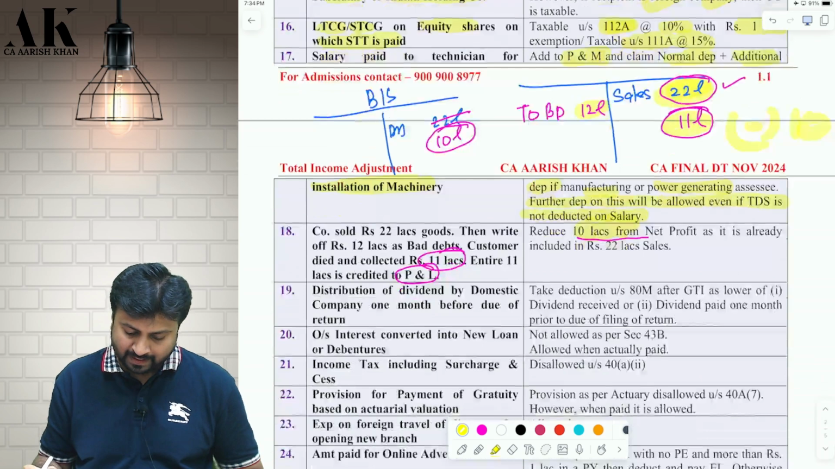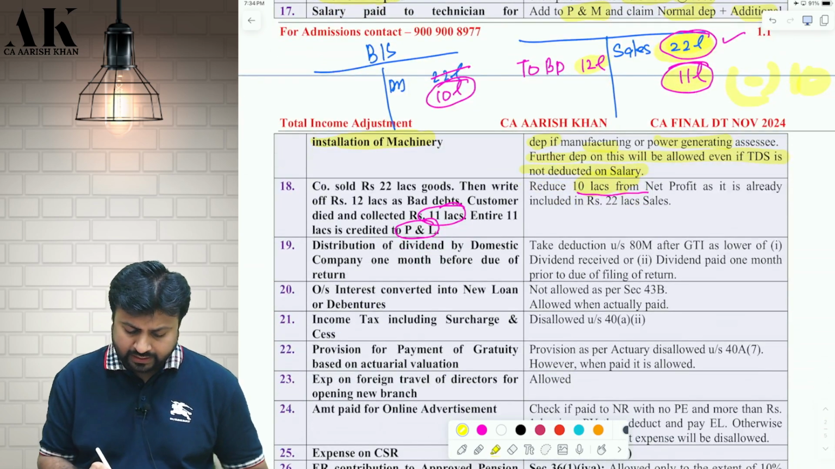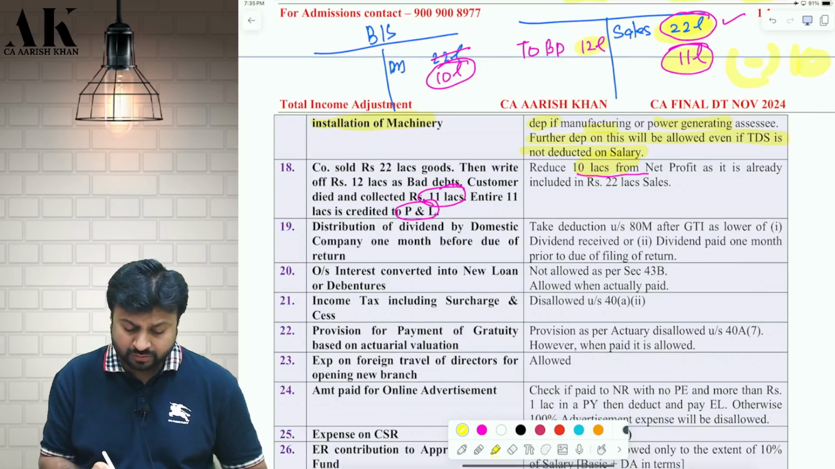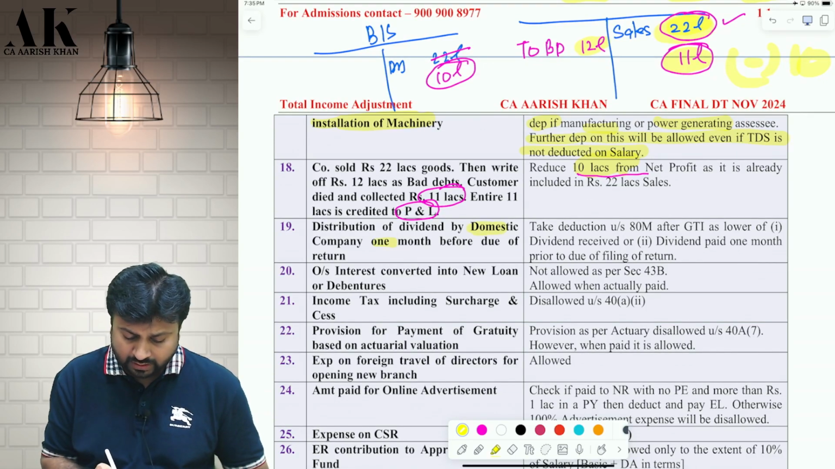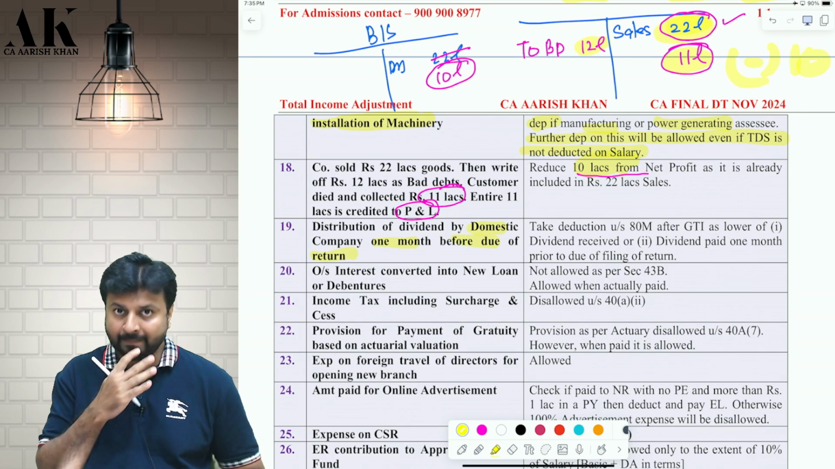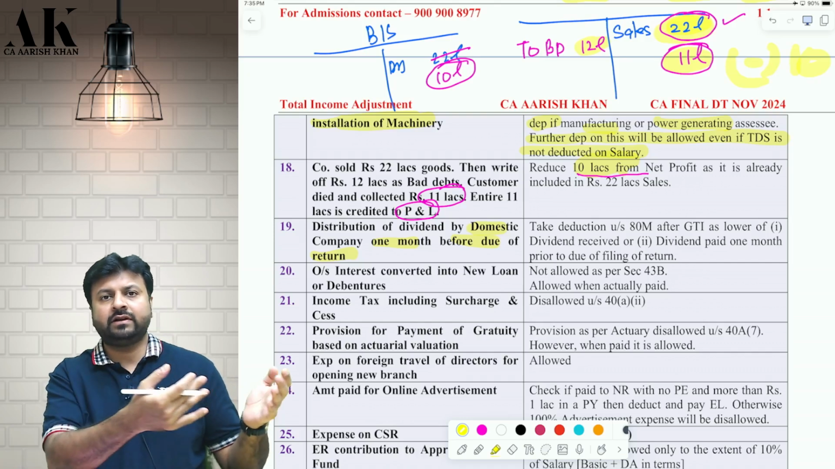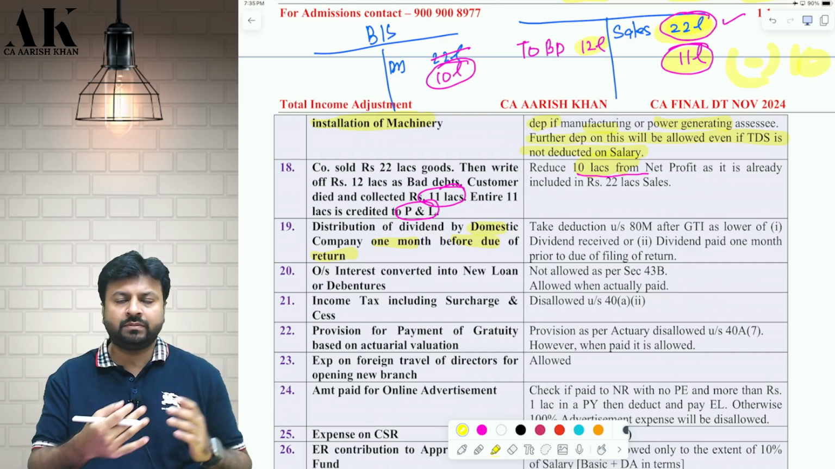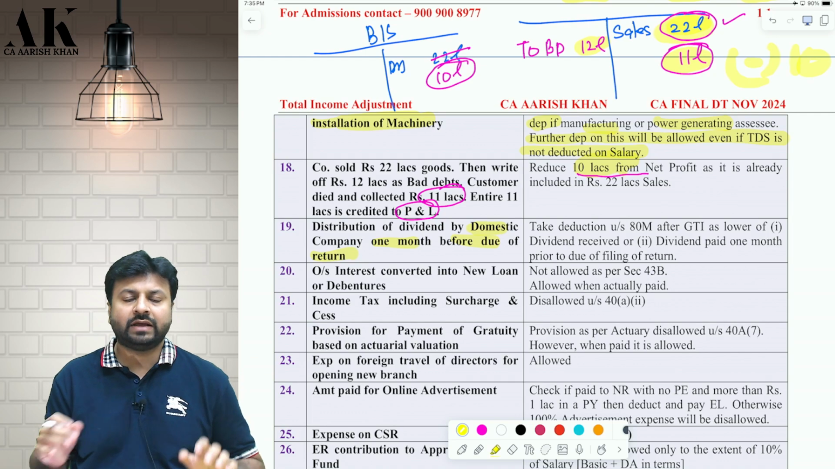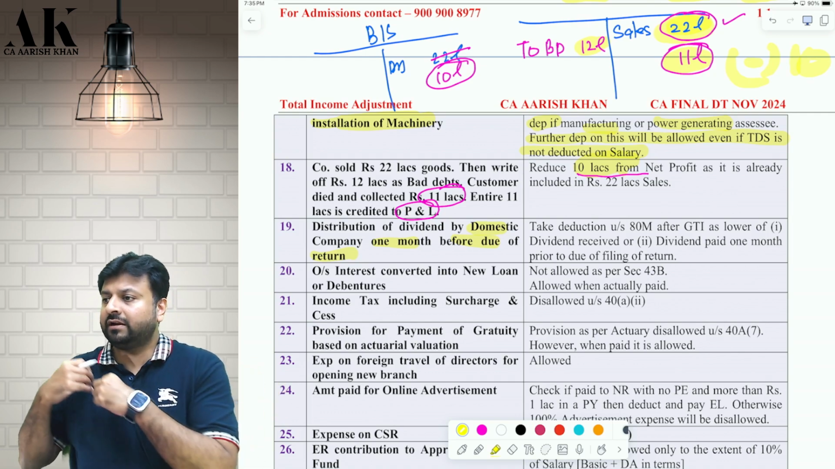Okay. Next one is also a very important adjustment. Distribution of dividend by domestic company 1 month before the due date of return. Suppose I am a domestic company and I receive dividend from a domestic company or a foreign company or business trust, then I will compare that dividend received with dividend paid to my shareholder.